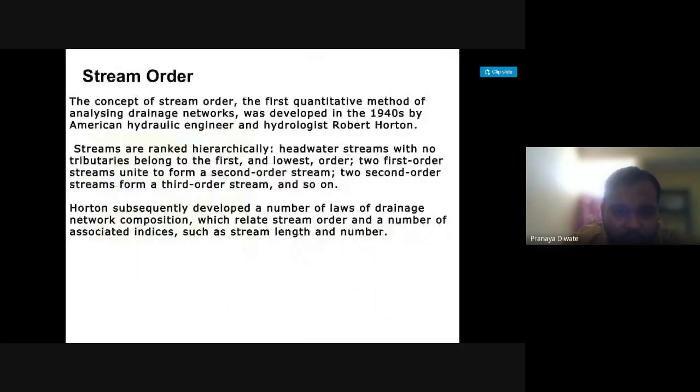Now, what is the stream order? The stream order concept was the first quantitative method of analyzing a drainage network, developed in the nineteen hundreds. So it is very old now. All these morphometric studies started over the last 160-70 years, and it still continues. The pioneer worker was Robert Horton, who studied this with hydraulic engineering.